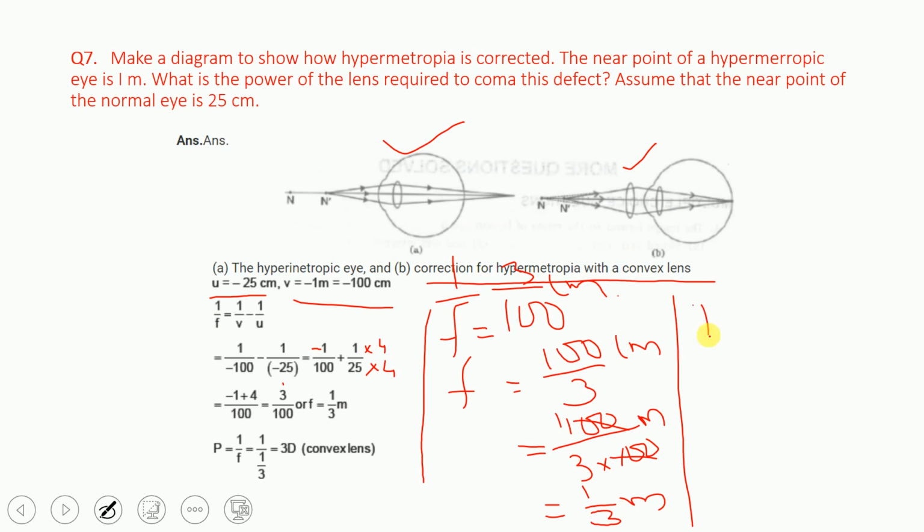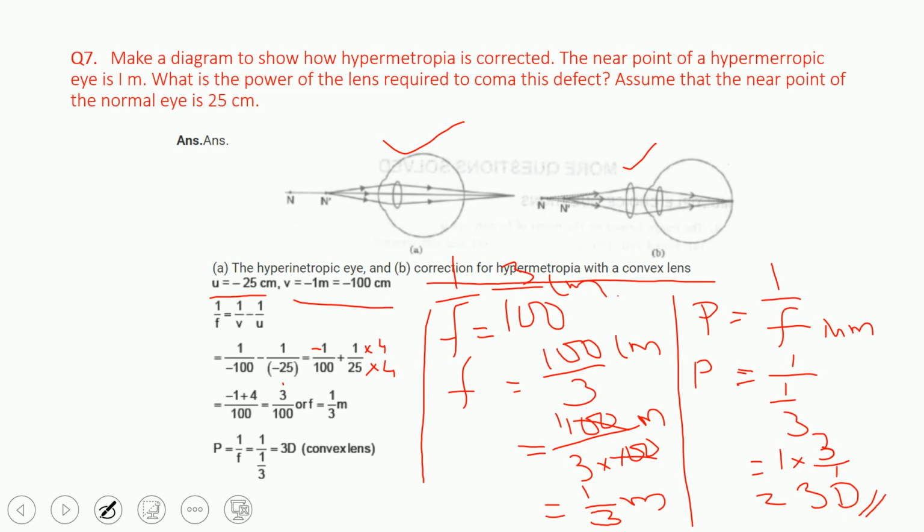Now we have to find P. What is P equal to? P is equal to 1 upon f, with f in meters. So P is equal to 1 upon 1 by 3, the reciprocal, which is 1 into 3 upon 1, so it is 3. So the answer is 3 diopters. Understand? That is for a convex lens; this plus means it is a convex lens. So the diagram must be drawn and all these sums must be done. Understand here properly? Now here you understand that for myopic, what is it?